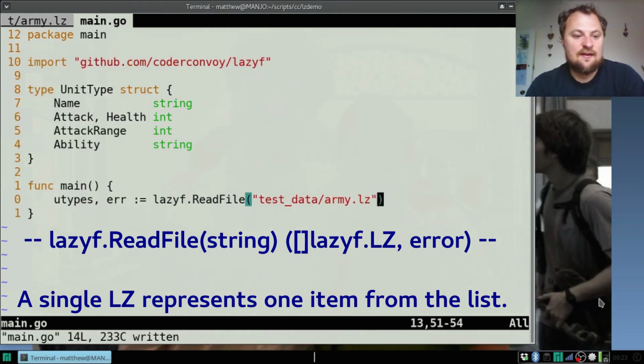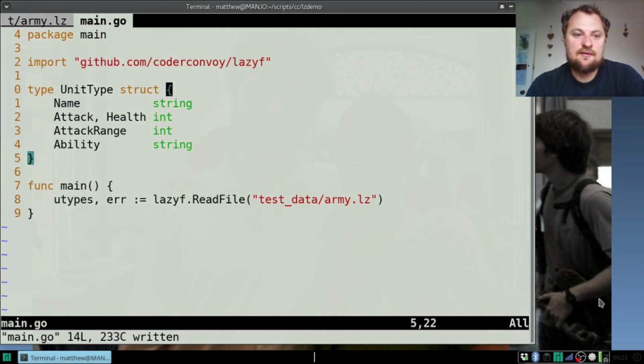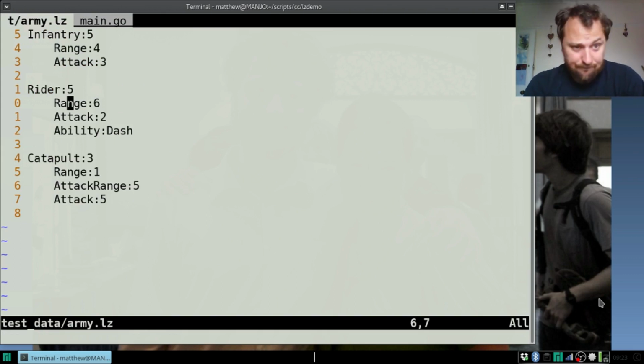So hopefully this is what we have. It's brought in, it's imported to my library. This is what I'm actually introducing, and hopefully you'll see github.com, code of convoy, lazyf. This is my library for parsing files that look anything like this, really. There are other ones. I'll show you some examples nearer the end of some other file formats I've used that look surprisingly similar.